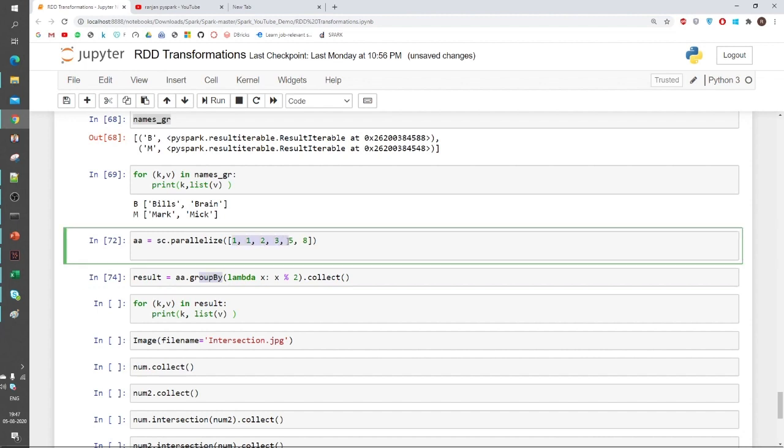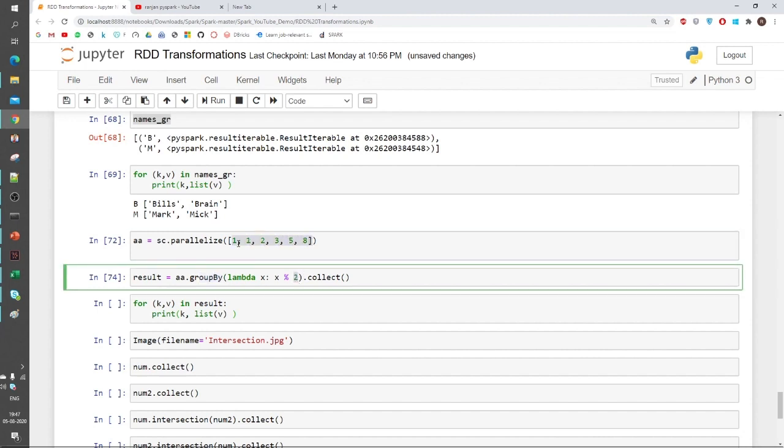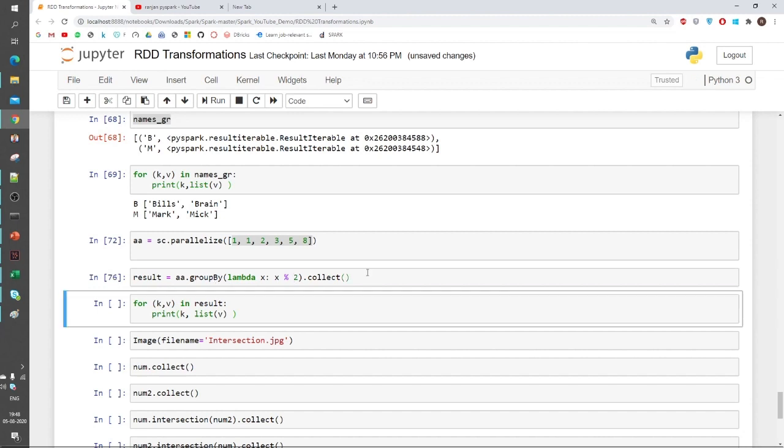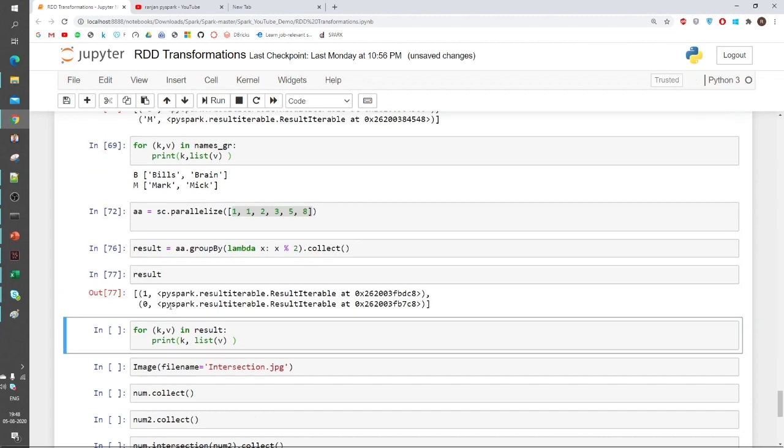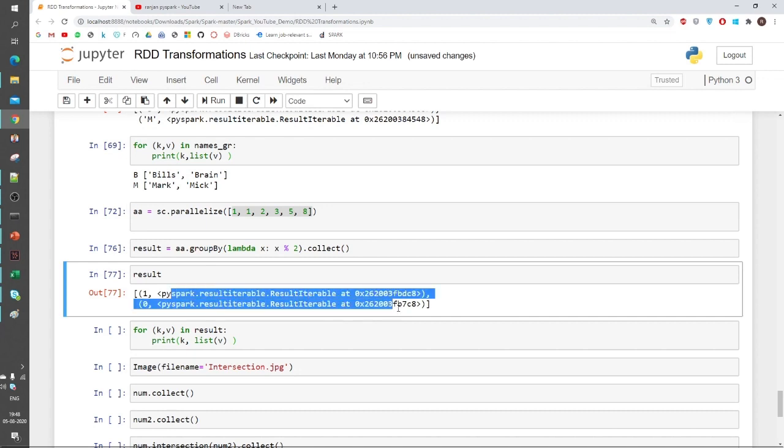Suppose I am dividing each element by 2. Whenever I divide any element by 2, the result would be 1 or 0, so it would be odd or even. So it will create two groups, first for 1 and another for 0. If I see the result, it is just like a key value pair, and this value would be like a generator.